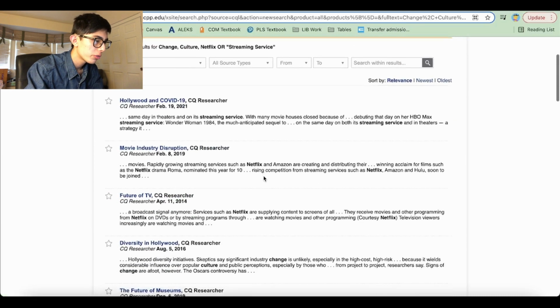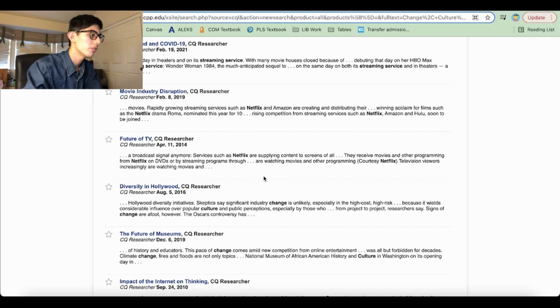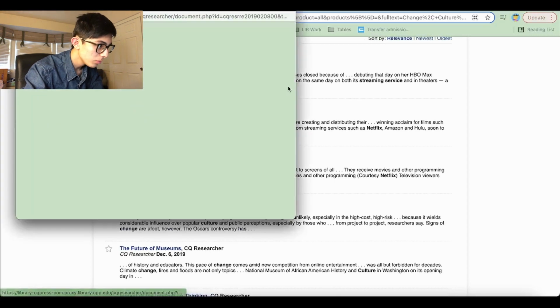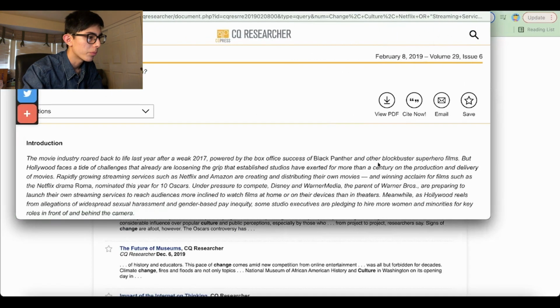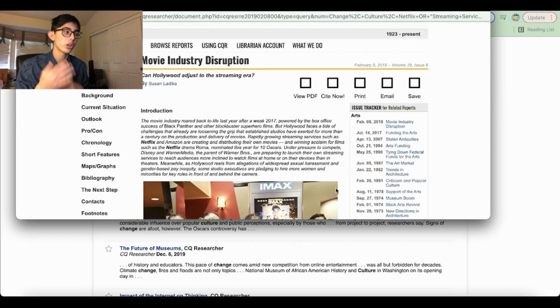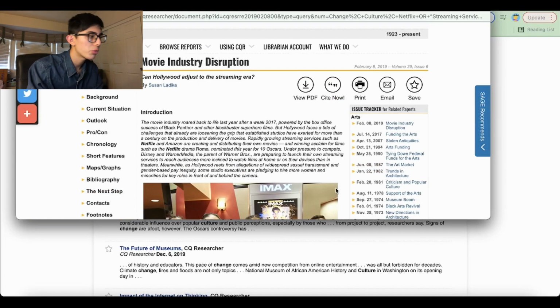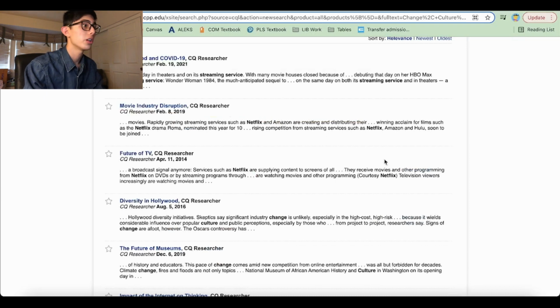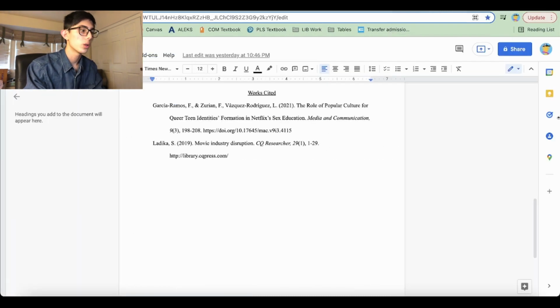And we can scroll through for a bit, read through the synopses of these, but I think that this one I've seen starts to talk about the new evolving industry of streaming services and how Hollywood is starting to compete with them. I think that's really good for our research topic, so let's go ahead and cite this one. It's another scholarly article, it's another journal article, so it'll be very similar. It's just the author's name, the year, the title of the periodical, the volume number, the issue number, the page numbers, and the link. No DOI available on this one.